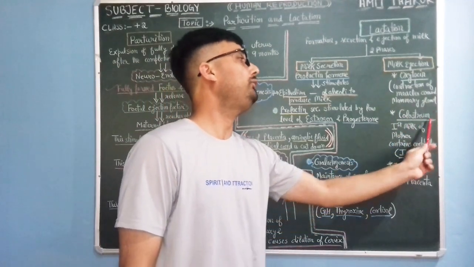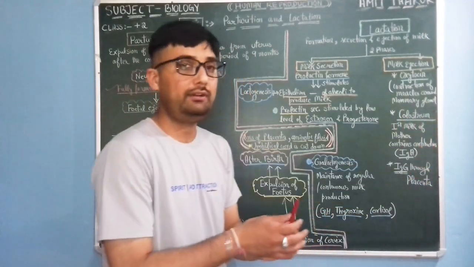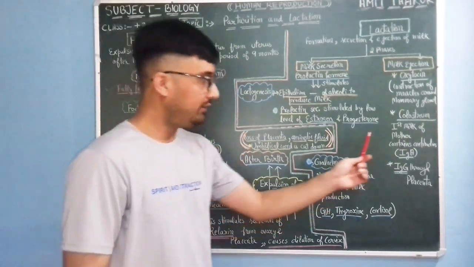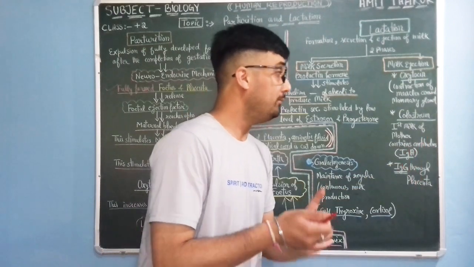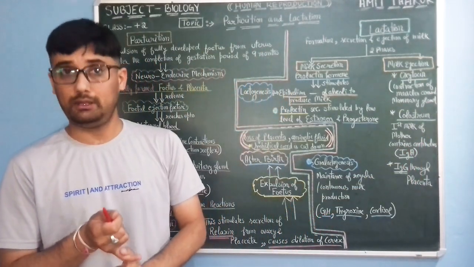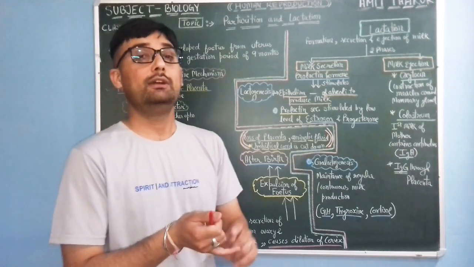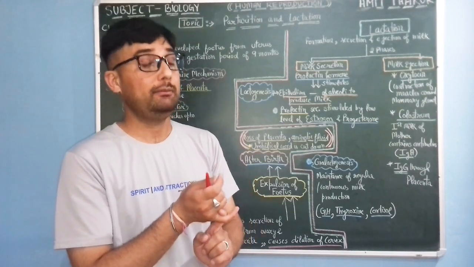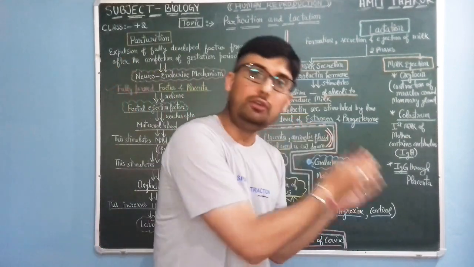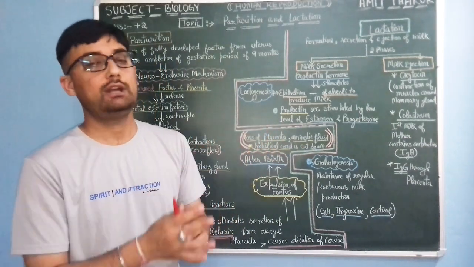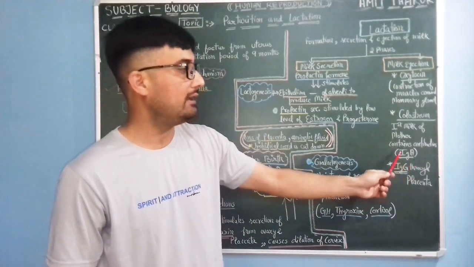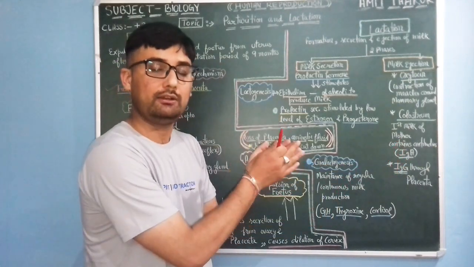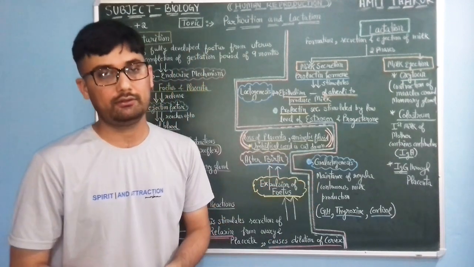Then colostrum, important. Colostrum is the first produced milk just after the birth of the child. This first produced milk is very much needed for the newborn baby because it has many nutritional values and many antibodies to provide immunity to a newly born child, like IgA. So the IgA antibody is present in the first milk of the mother, which is known as colostrum.